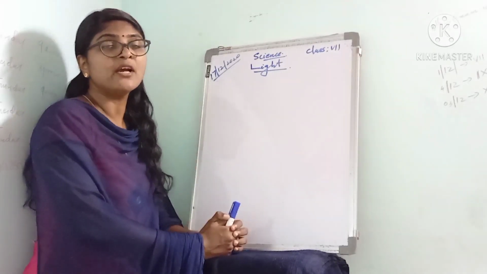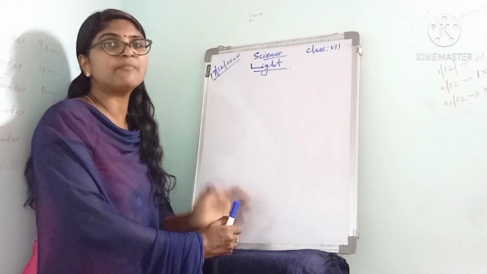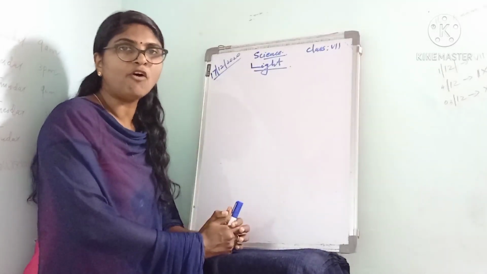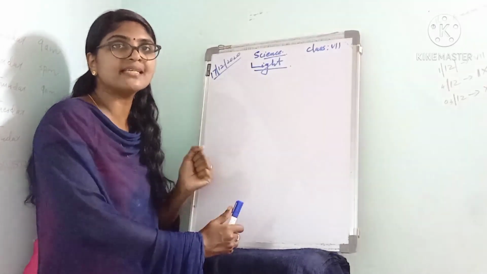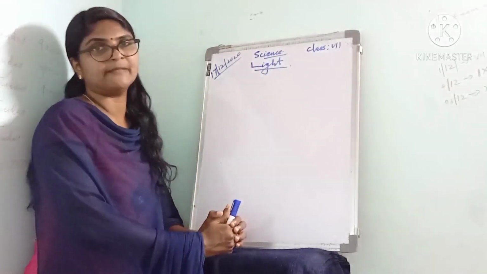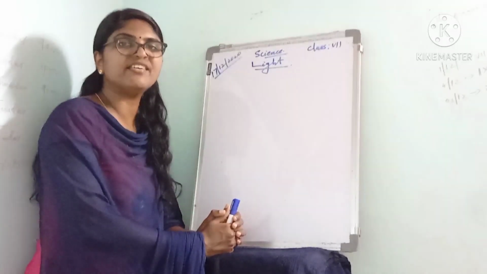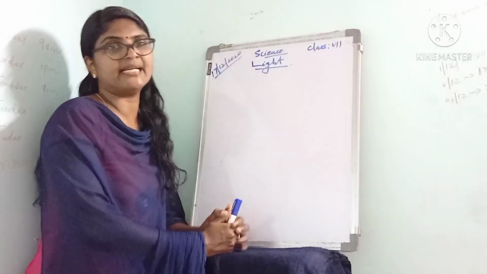Light is a form of energy which makes us the sensation of sight. Listen to it. What is light actually? It is a form of energy which makes the sensation of sight.